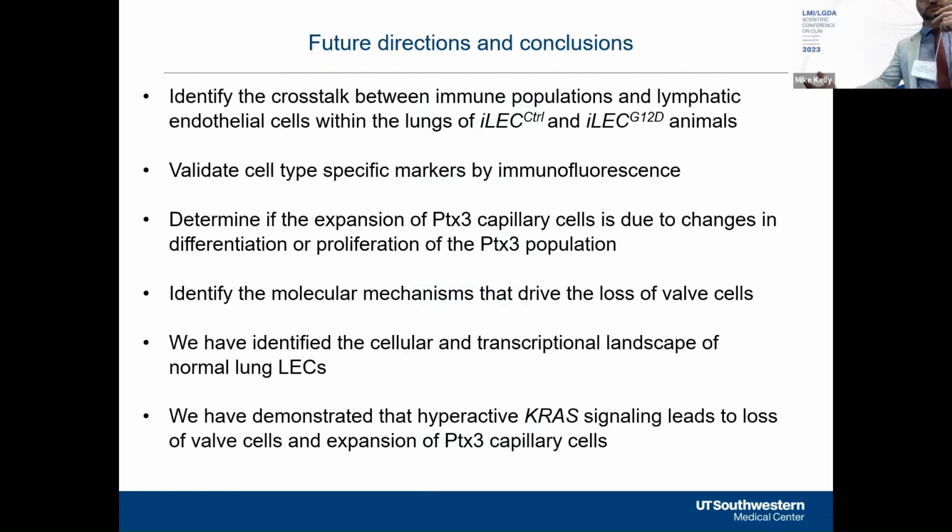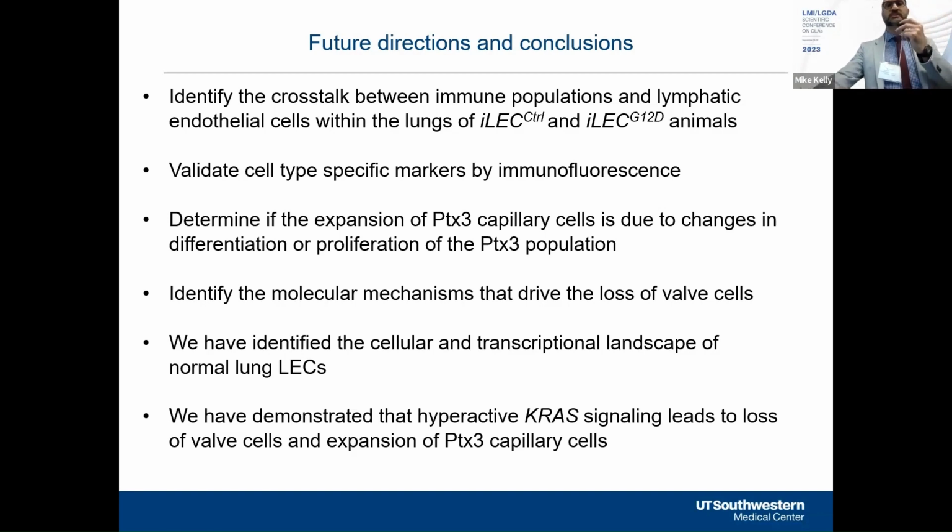So with respect to our future directions, we're working on validating our single-cell RNA sequencing data by immunofluorescent staining. We've recently acquired a PTX3 GFP transgenic mouse, which we're using to further characterize this relatively newly identified population of lymphatic endothelium. We've completed a single-cell RNA-seq experiment characterizing the immune cell populations in control and mutant animals. And we're continuing to investigate the molecular mechanisms regulating the loss of lymphatic valves in KRAS mutant mice.